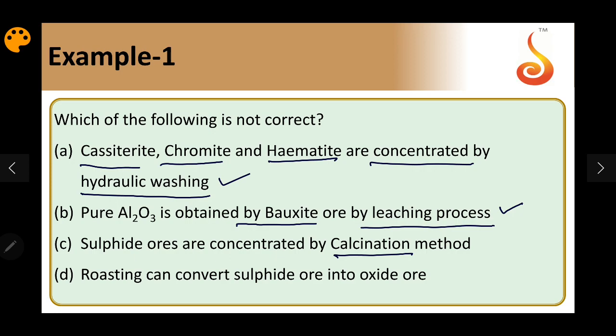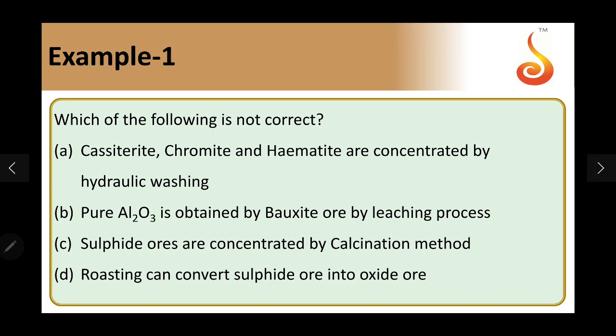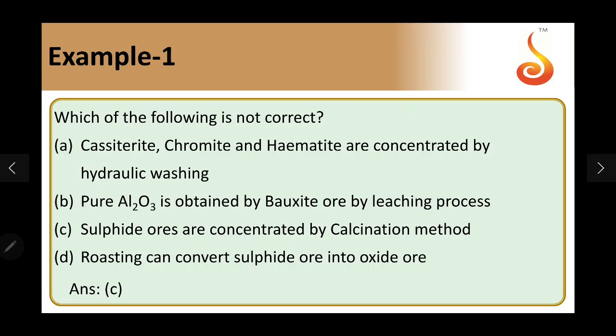So this option C is incorrect. And roasting can convert sulfide ore to oxide ore. Metallic sulfide reacts with oxygen to form its oxide compound. So A, B, D are correct. C is the incorrect one. So the answer should be C. Okay, we go to the next example.